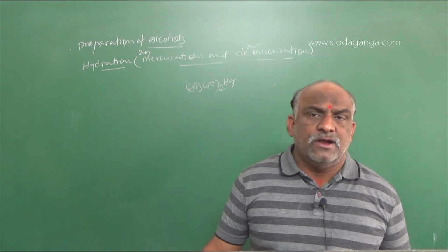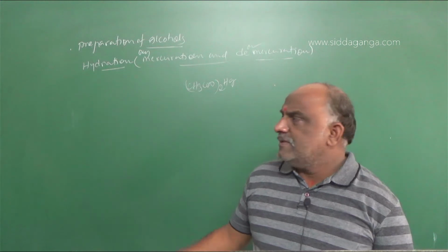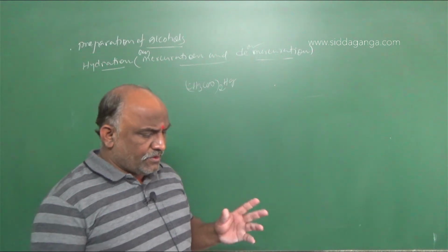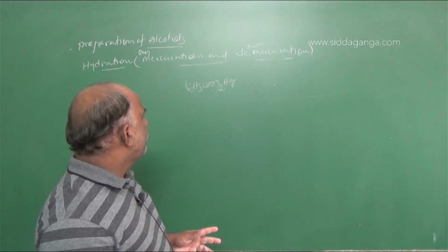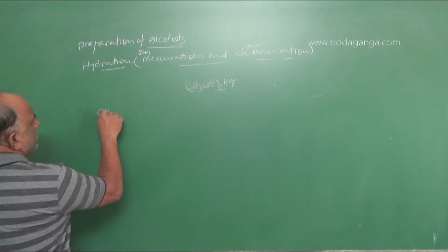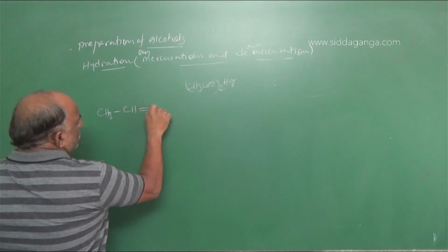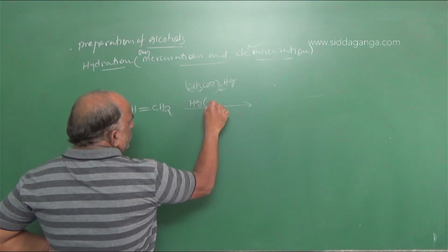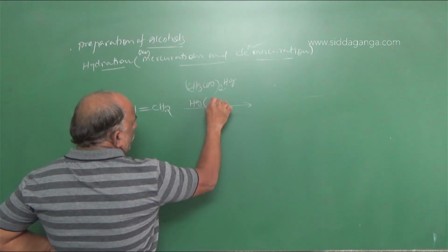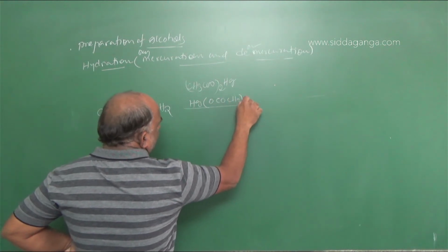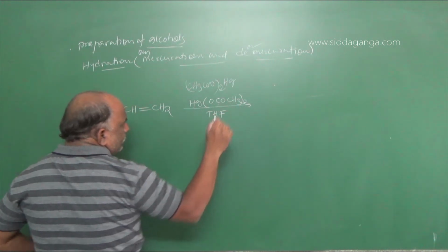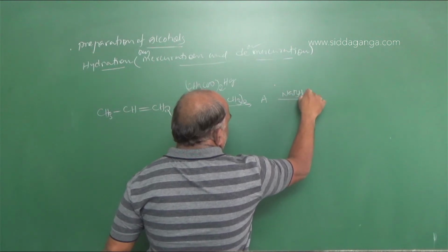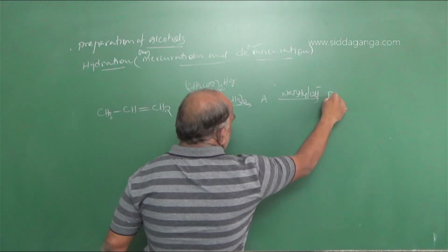So here what will be the reaction? It's a simple reaction. Here we should go with an unsymmetrical alkene, CH3-CH=CH2. From the examination point of view, they will give it like this: Hg(OCOCH3) taken twice, THF. Here they will give A, followed by NaBH4/OH minus, they will give B.